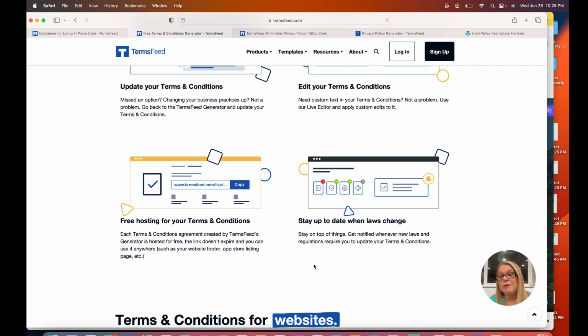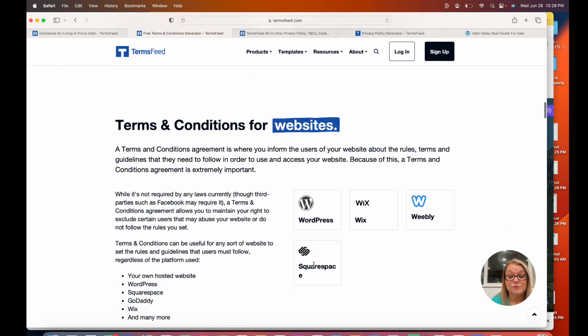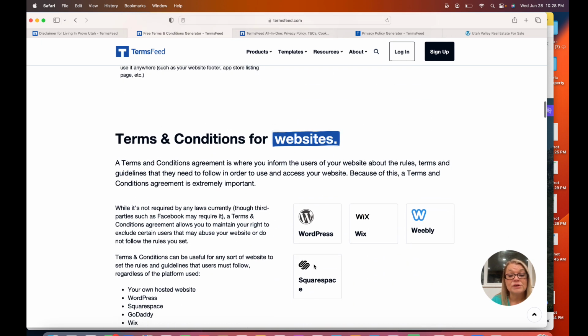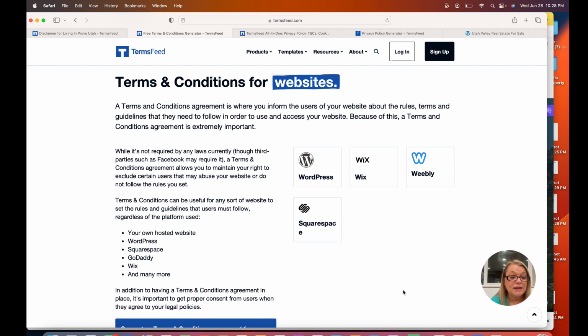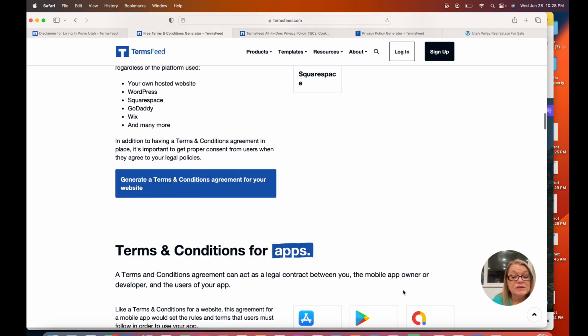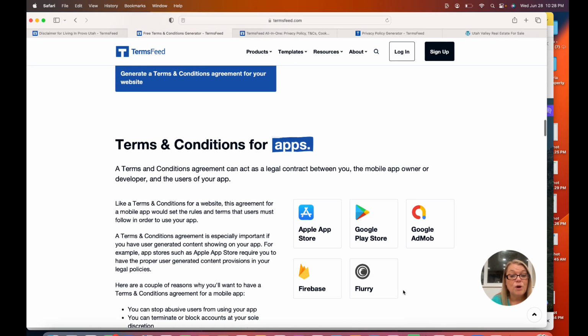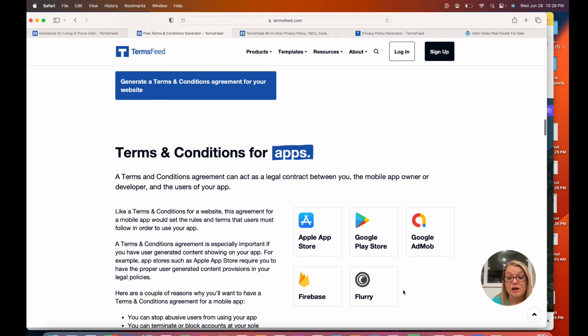And then also they will notify you anytime the law changes so that you can run in and update those right away. So far, it works on WordPress, Weebly, Wix, and Squarespace. Of course, I think everyone should be on WordPress. It also works on GoDaddy and other places. So this is one of the things, and it also works on the following apps.